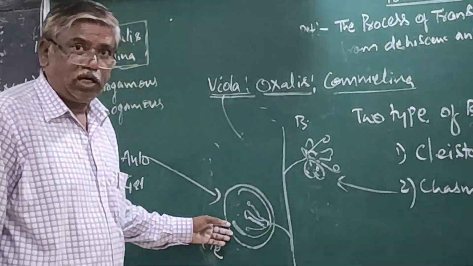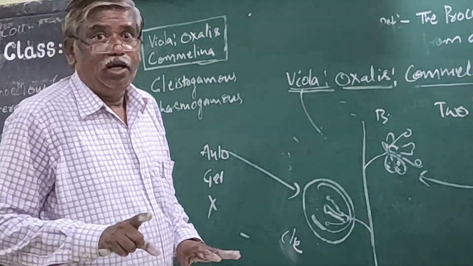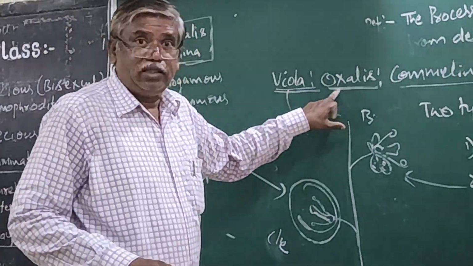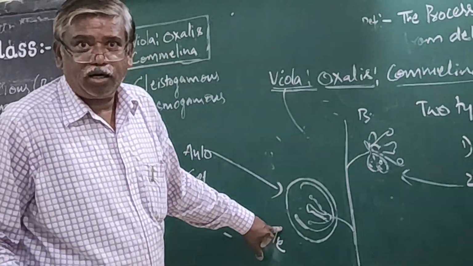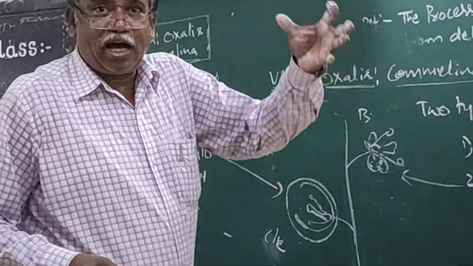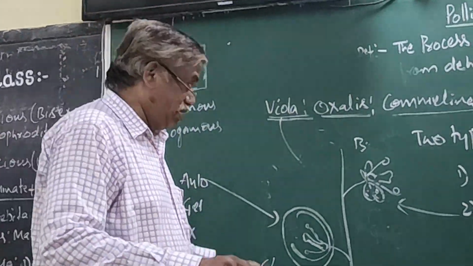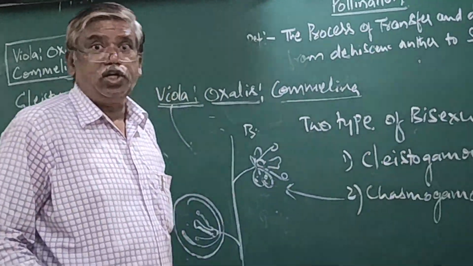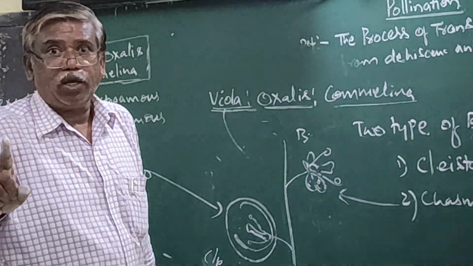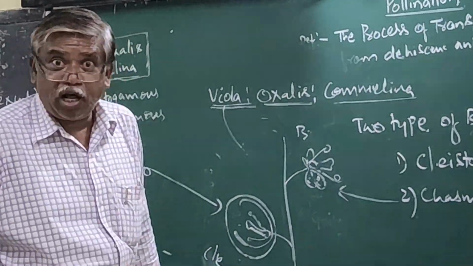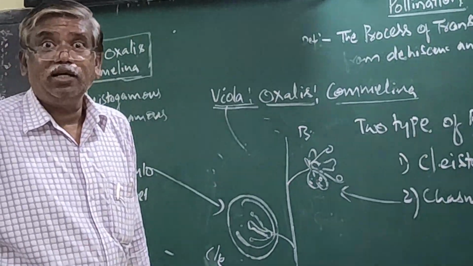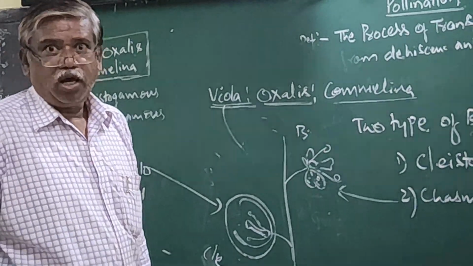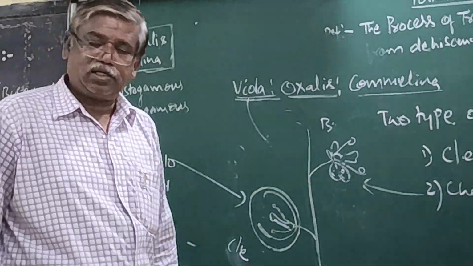But what is this cleistogamous? It is an exceptional case among these three. That flower never opens. It is always in bud condition. That is the special character of cleistogamous. It shows only autogamy. It does not require pollinating agents. This is about the types of pollination and sexuality. Thank you.